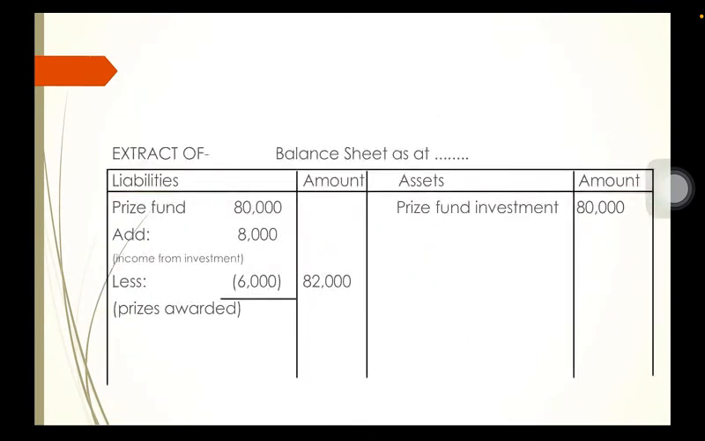Since it is a specific fund, it will be shown under the liability side of the balance sheet, where we'll show prize fund 80,000 in the inner column. All the incomes related to prize fund, that is income from investment of prize fund, that is 8,000, will be added, and prizes awarded being the expense relating to prize fund will be subtracted. So we get the final amount of 82,000, which is written in the outer column, and prize fund investment being an asset will be recorded on the asset side of the balance sheet.